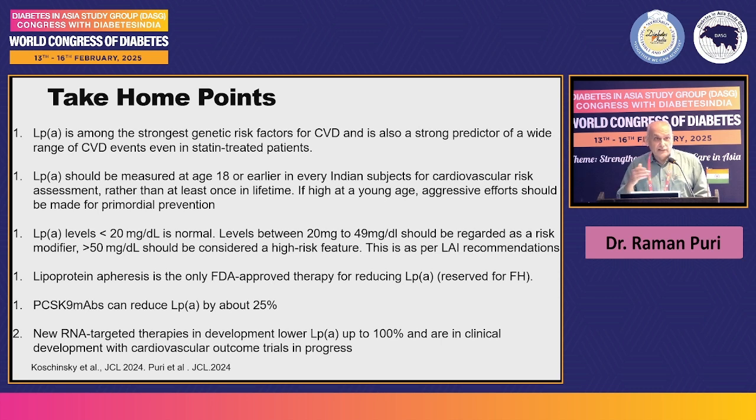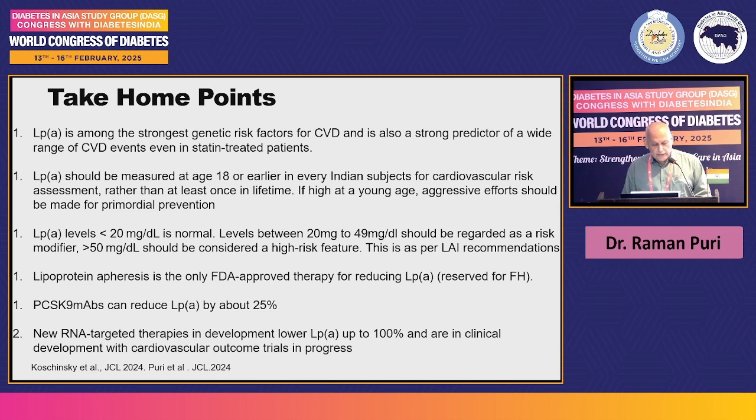There is no point if you measure lipoprotein A after the patient has suffered a myocardial infarction. If high at a young age, you can make an aggressive effort for primordial prevention. So you can prevent hypertension, you can prevent diabetes, you can make his lifestyle in such a way that he doesn't suffer from risk factors. LPA level less than 20 is normal, 20 to 49 is a risk modifier, more than 50 is a high-risk feature. Lipoprotein apheresis is the only FDA-approved therapy for reducing LPA. It is, of course, reserved for familial hypercholesterolemia.